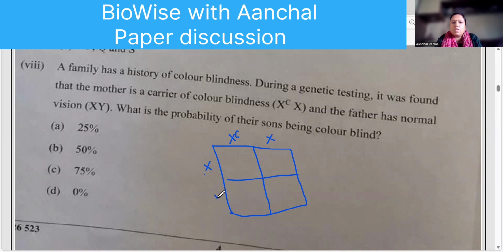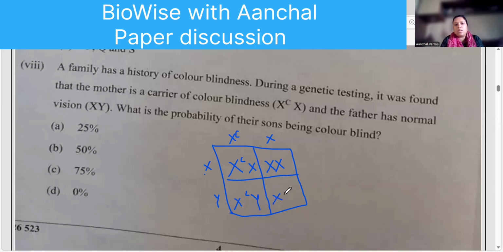Okay? So in the first case, you have X^C X, that is your carrier daughter. Then you have a normal daughter. Then you have a colorblind son, right? And then you have a normal son.